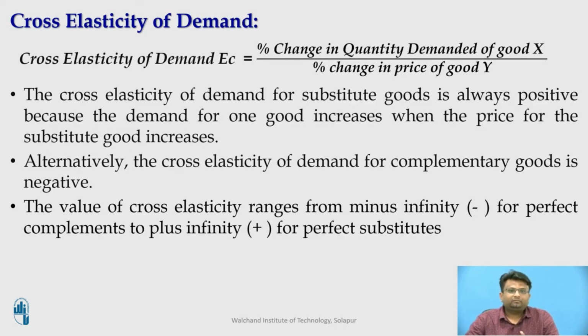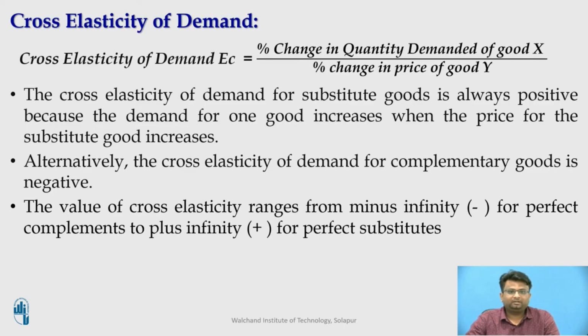Thus, for substitutes, the price change of one good causes the quantity demanded of the substitute to move in the same direction. If there is a percentage increase in the price of coffee, the denominator in the formula would become positive. And similarly, if there is a percentage increase in the quantity demanded for tea, the numerator in the formula would become positive. Hence, the EC would be positive for substitutes.